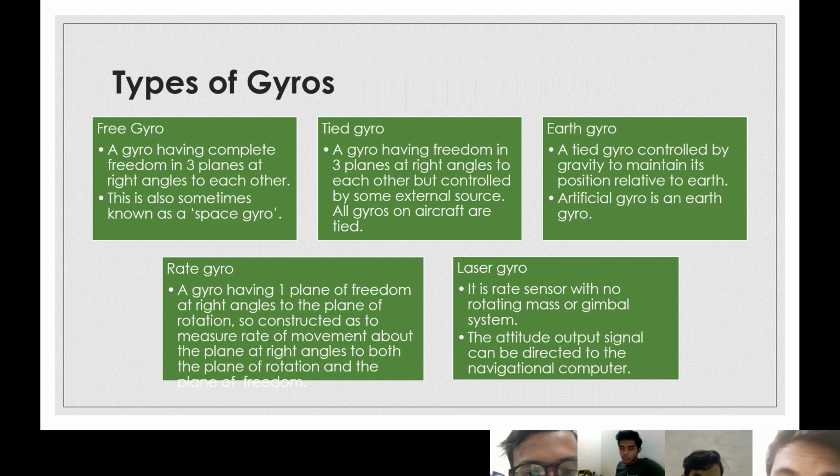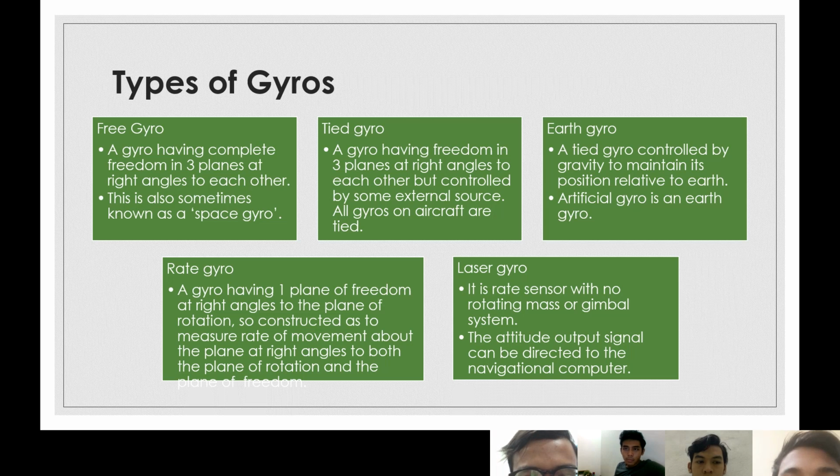And the fourth one, rate gyro. A gyro having one plane of freedom at right angles to the plane of rotation, so constructed as to measure the rate of movement about the plane at right angles to both the plane of rotation and the plane of freedom.